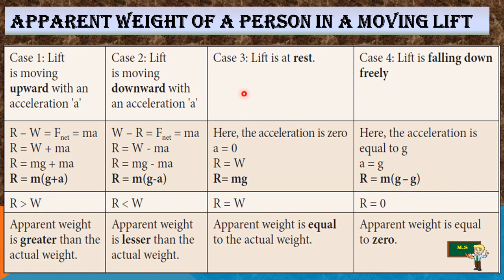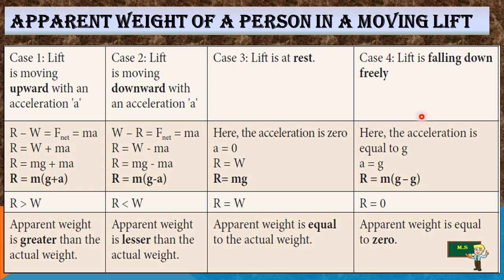And in case 3, lift is at rest, it is not moving, so the acceleration a is 0, and R is equal to W, that means R is equal to mg. The apparent weight is equal to the actual weight, and that is the result.